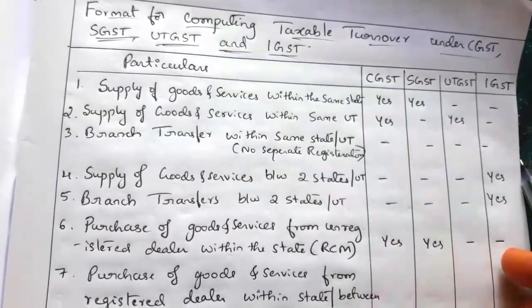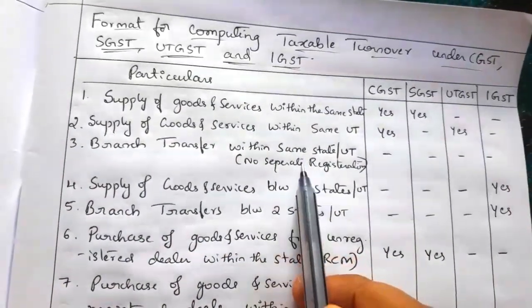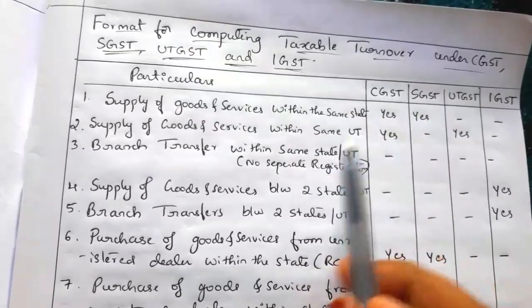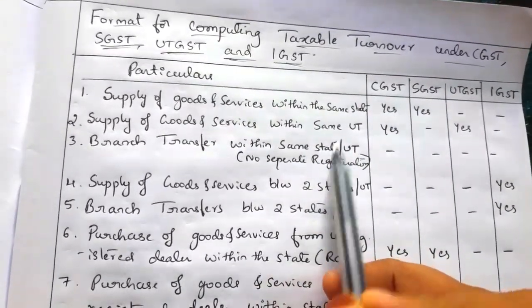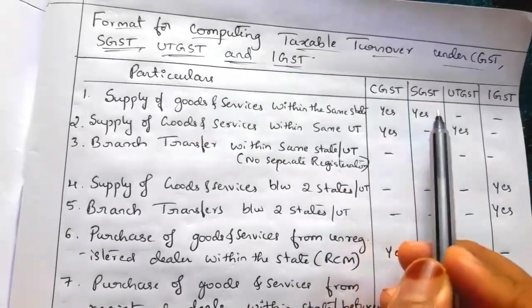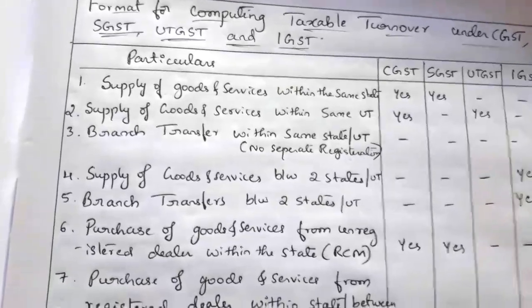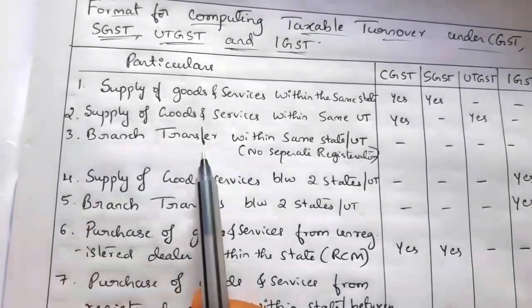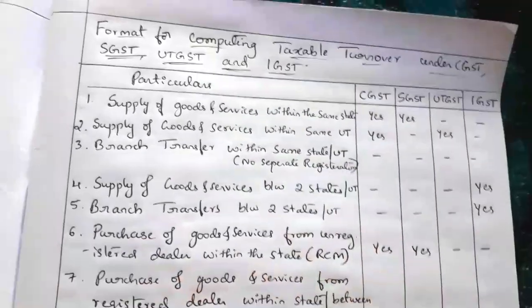So no taxes will be levied for those transfers. If they have made separate registration, then tax will be levied. So in the case of within the same state, CGST and SGST will be levied. In the case of union territory, CGST and UTGST will be levied. That is for the branch transfer where a separate registration has been made.